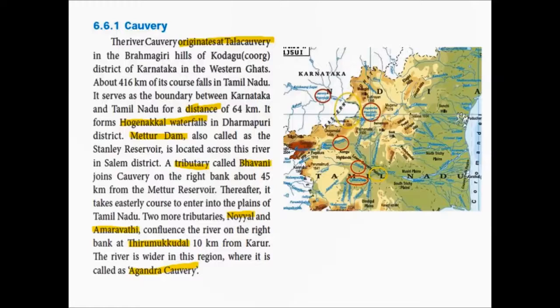In this place, after it enters into the plain, two more tributaries called as Noyal and Amaravati confluence the river on the right bank of Tirumukkudal, 10 km from Karur. They also join the main river, that is River Kaveri, on the right side of Tirumukkudal, in a place called Tirumukkudal, which is 10 km from Karur.